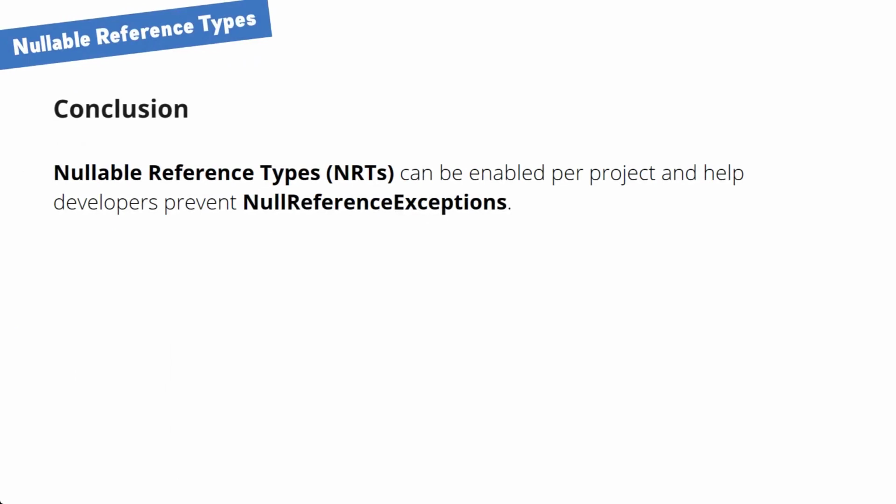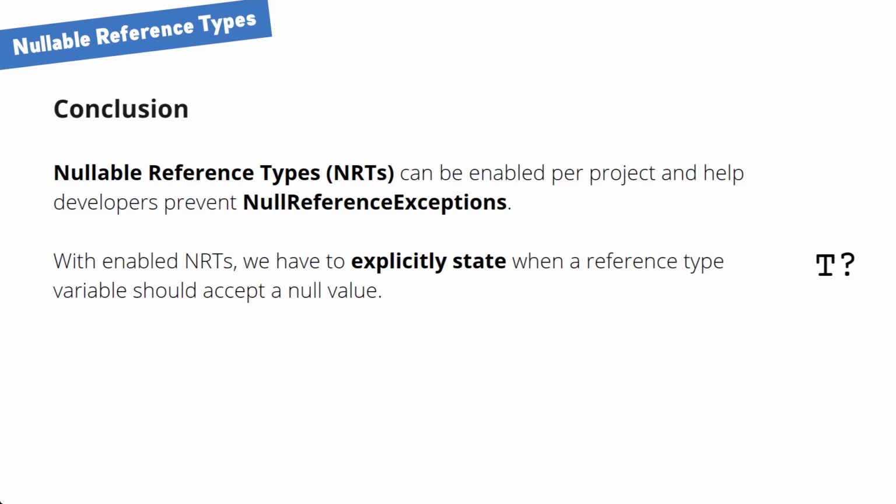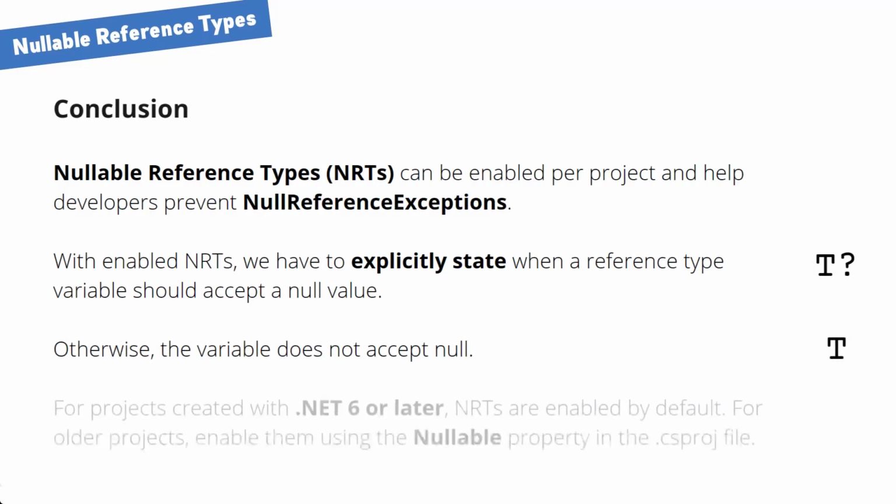Nullable reference types can be enabled per project and help developers prevent null reference exceptions. With nullable reference types enabled, we have to explicitly state when a reference type variable should accept a null value using the question mark after the type. Otherwise, the variable does not accept null.